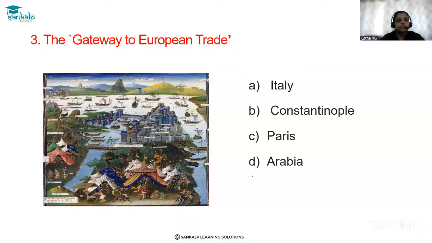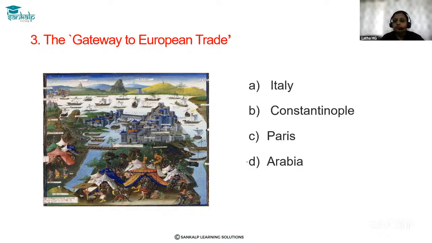Third question. The gateway of European trade. They have asked which place is called the gateway of European trade. The options are option A Italy, option B Constantinople, option C Paris, and option D Arabia.